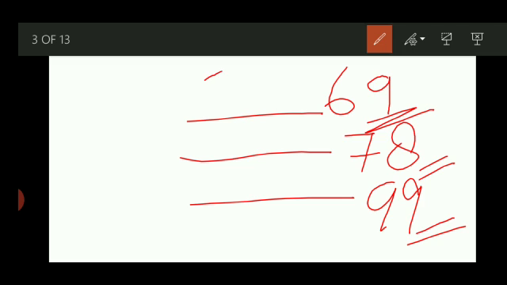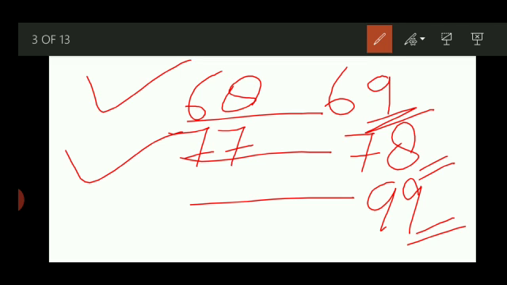I am writing 6 here, and the number what comes before 9? 8. Answer is correct. Any problem? No. 7 is already written. What is the last number? Last number is 8. What comes before 8? 7. Any problem? Answer we got. First number is 9 and last number is 9.